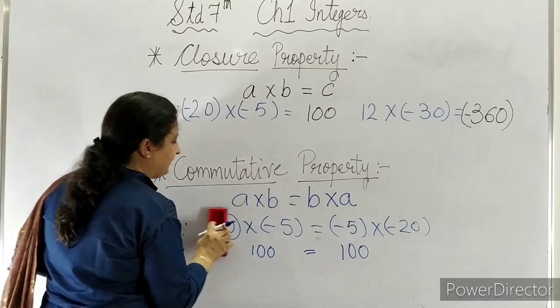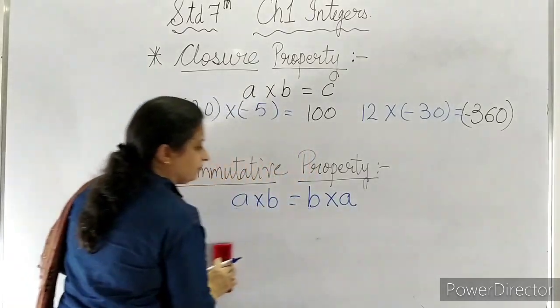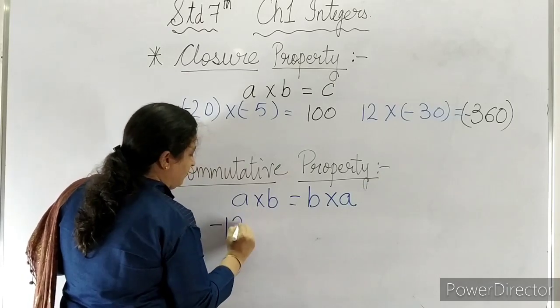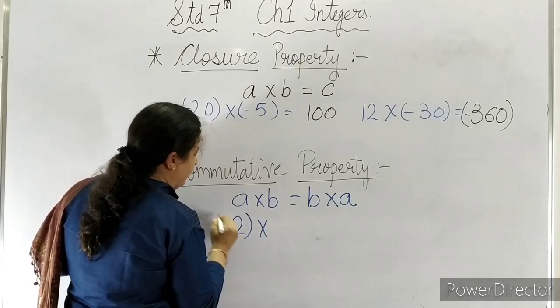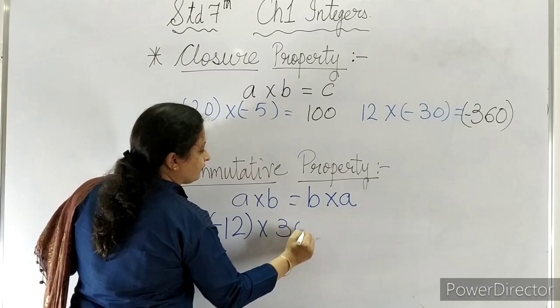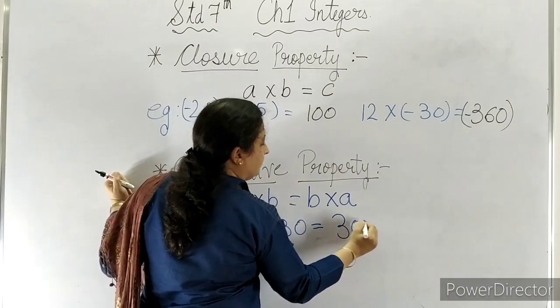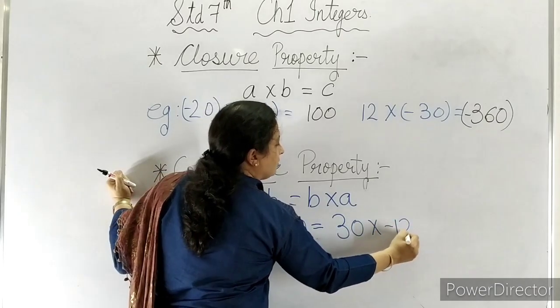One more example. If we take minus 12 multiplied by 30, it is equal to 30 multiplied by minus 12.